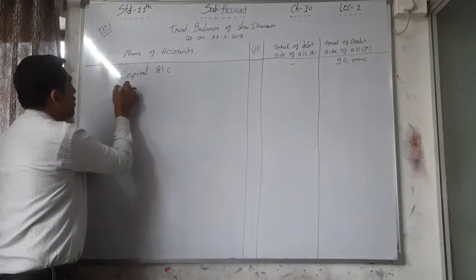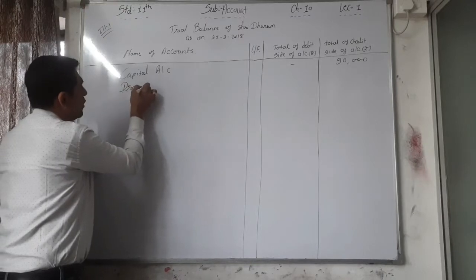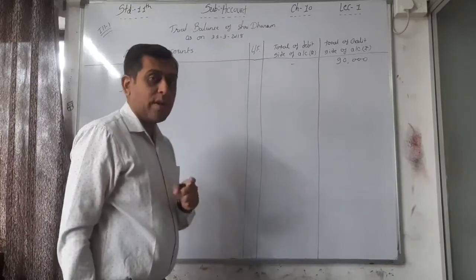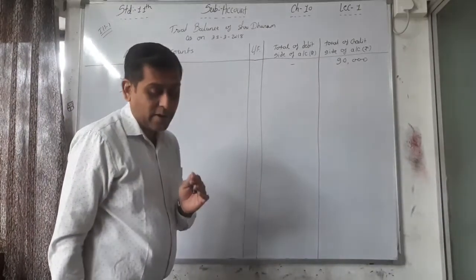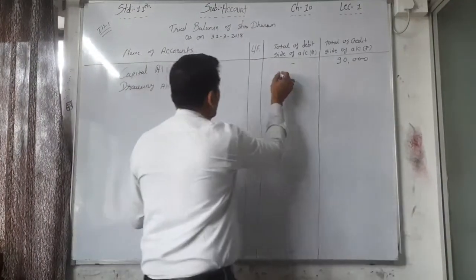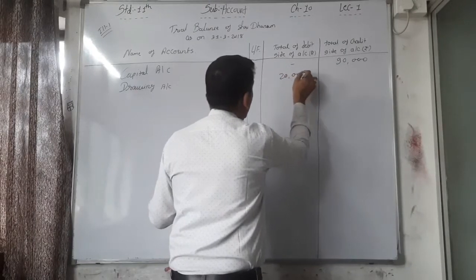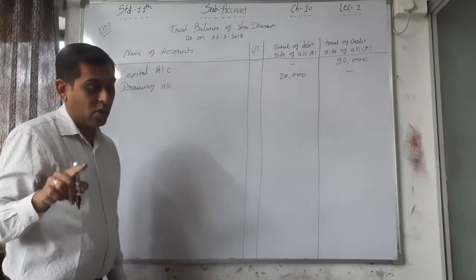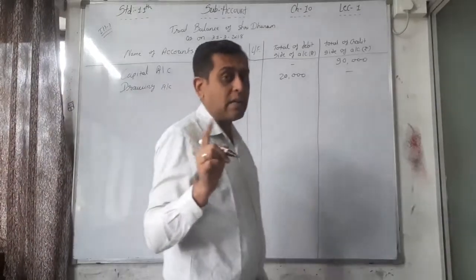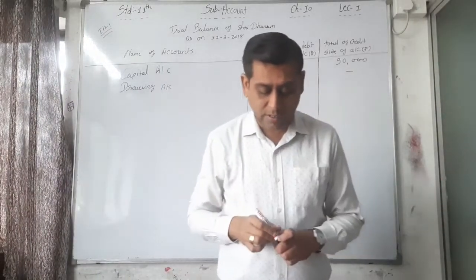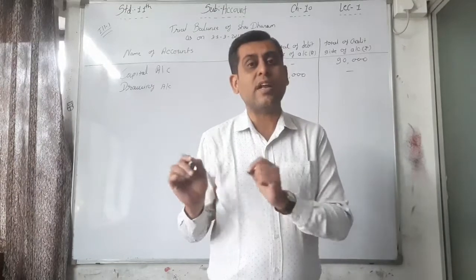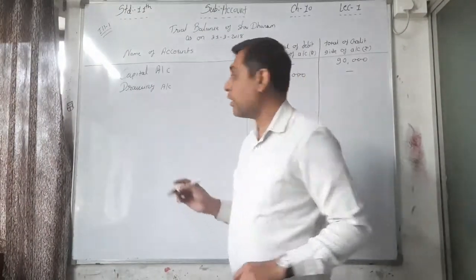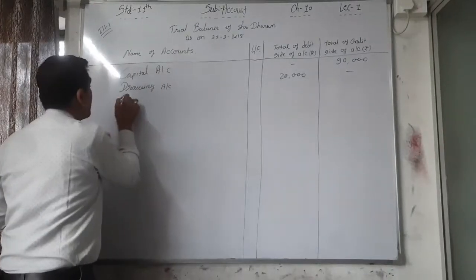Now the drawings account, very easy. Just record. See, drawings is always debited. That's why only the debit side total is 20,000. No entry on the credit side, that's why a dash. Now, the party, that is debtor or creditor account, is given here. Is Param a debtor or creditor for the business?